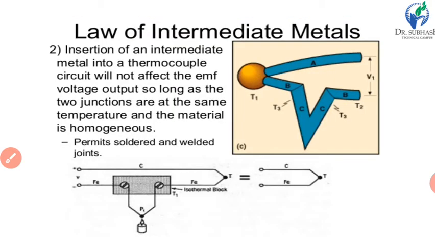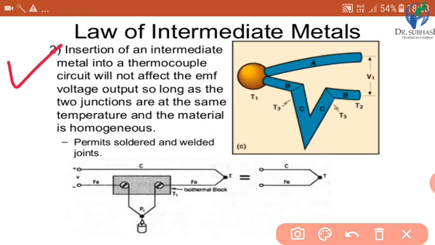Now, the law of intermediate metals. This is the second law. What is this? Insertion of an intermediate metal into a thermocouple circuit will not affect the EMF voltage output so long as the two junctions are at the same temperature and the material is homogeneous.